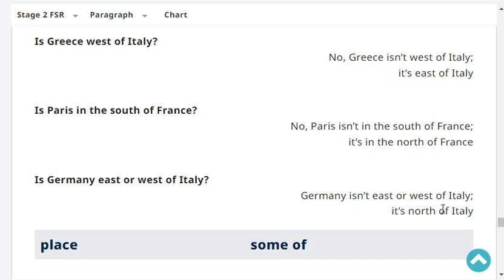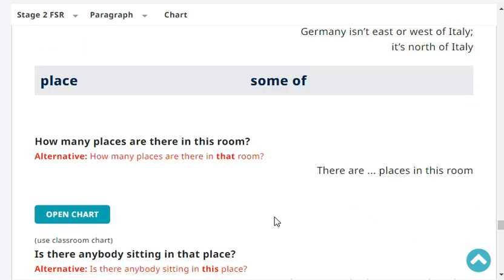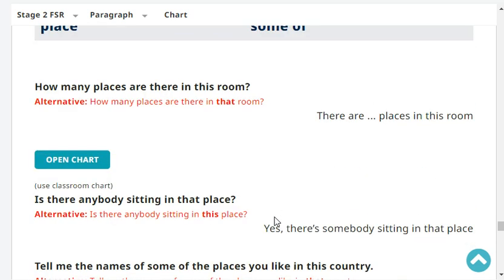It's north of Italy. Very good. How many places are there in this room? There are three places in that room. Is there anybody sitting in that place? Yes, there is somebody sitting in that place.